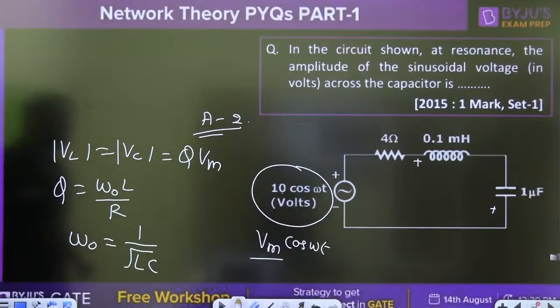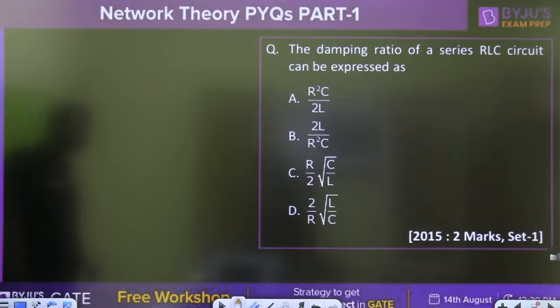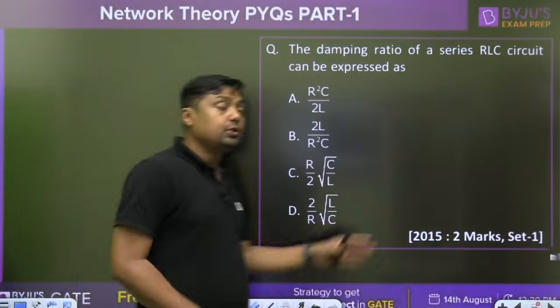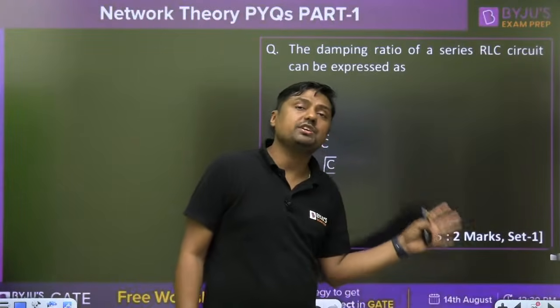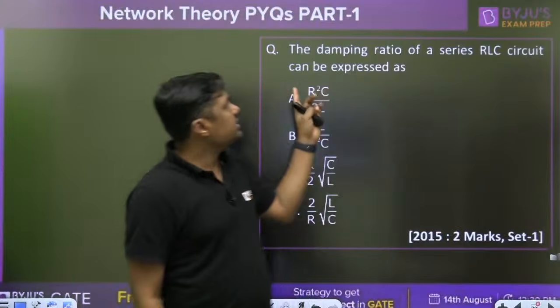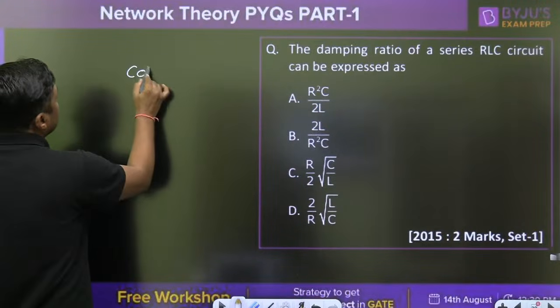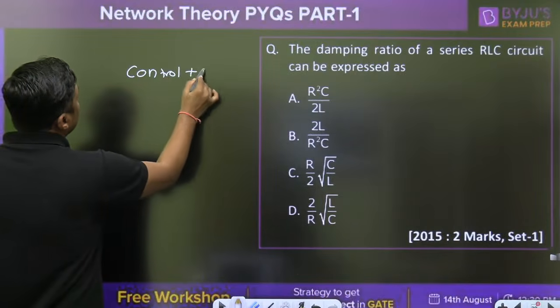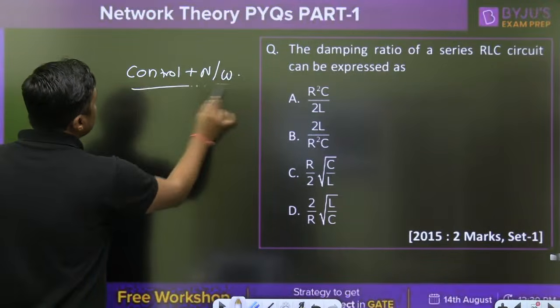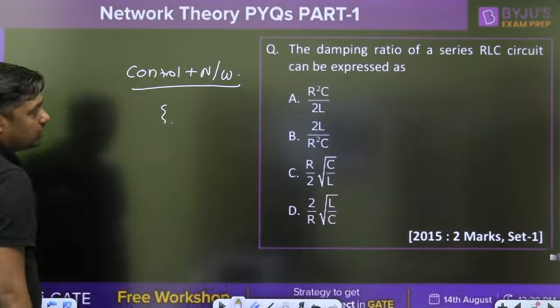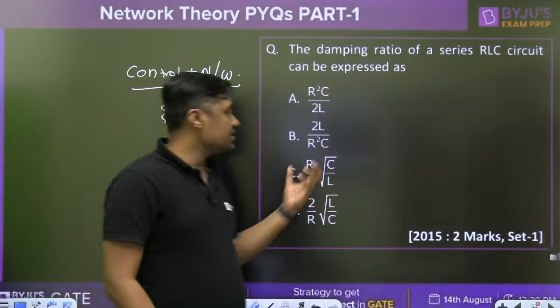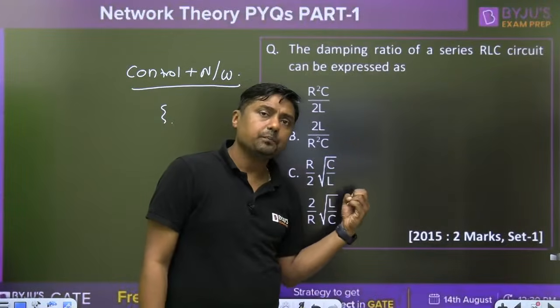Again, it is the assignment. And that is again the damping ratio of the series RLC circuit. In 2015, again a 2 marks question. Damping ratio zeta, right? In series RLC circuit. This is the integration of what? Control plus network. Use the concept of control to find the value of the zeta, the damping ratio of the series RLC circuit.